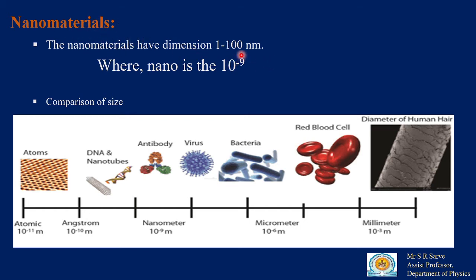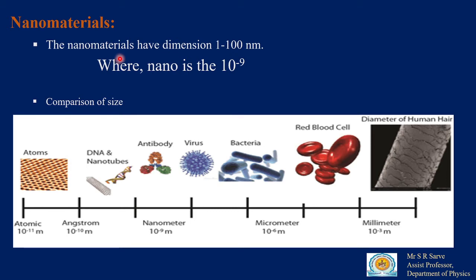When the bulk particle size is reduced to nanometer size, there is a change in its physical, optical, magnetic, and electrical properties, and there is tremendous application of nanomaterials and nanotechnology in the future and in material science.